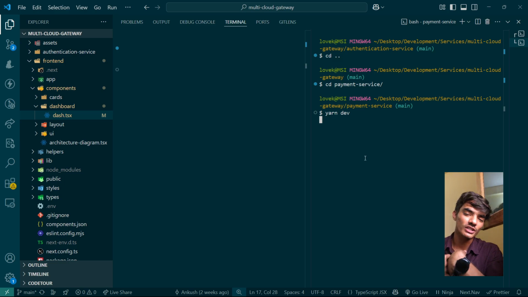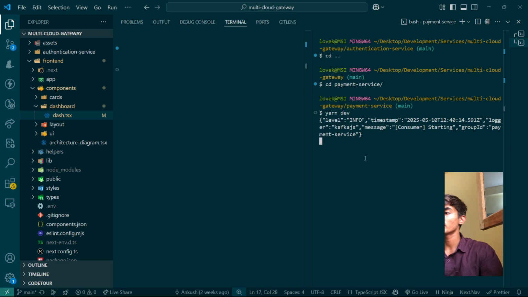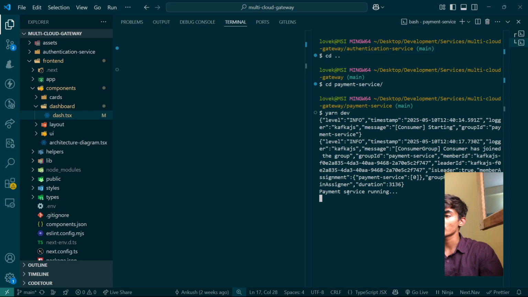It's a long project. A lot of effort has been put in. Let's see how much time it takes to run. Yeah, I think after it, I need to turn on some more services. Yeah, payment service is also running, and this is consuming from the Kafka queue. This payment service is not started with the help of Express.js. This has been started with the help of a simple worker, and that worker is consuming from the Kafka queue.